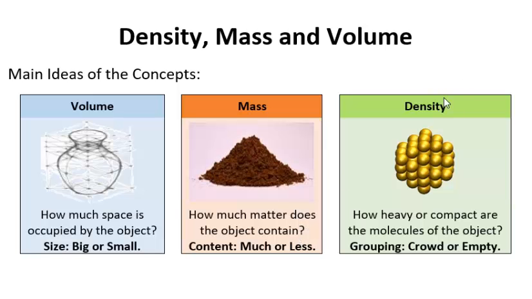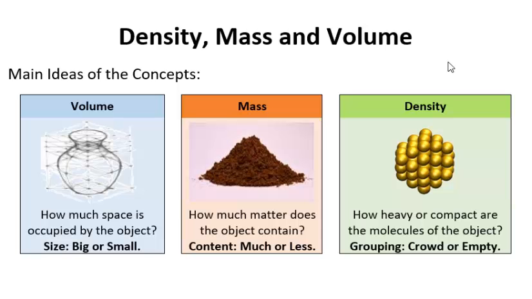The density represents how close the molecules or the atoms in the object are to one another. The more molecules that are together, the higher the density is going to be. So if you have a lot of molecules together, the object might become heavier.